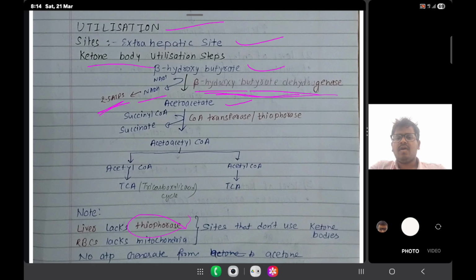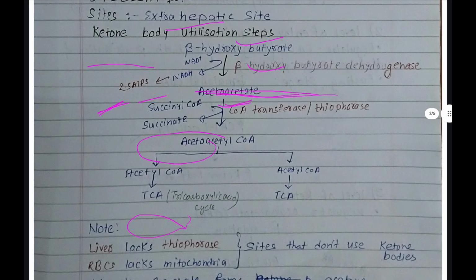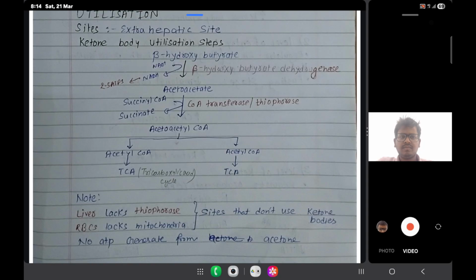From acetoacetate, there is production of acetoacetyl coenzyme A. Then there is formation of acetyl coenzyme A. Then from there it goes to the tricarboxylic acid cycle. So utilization is this only. This is how beta hydroxybutyrate is utilized: it goes to the tricarboxylic acid cycle.